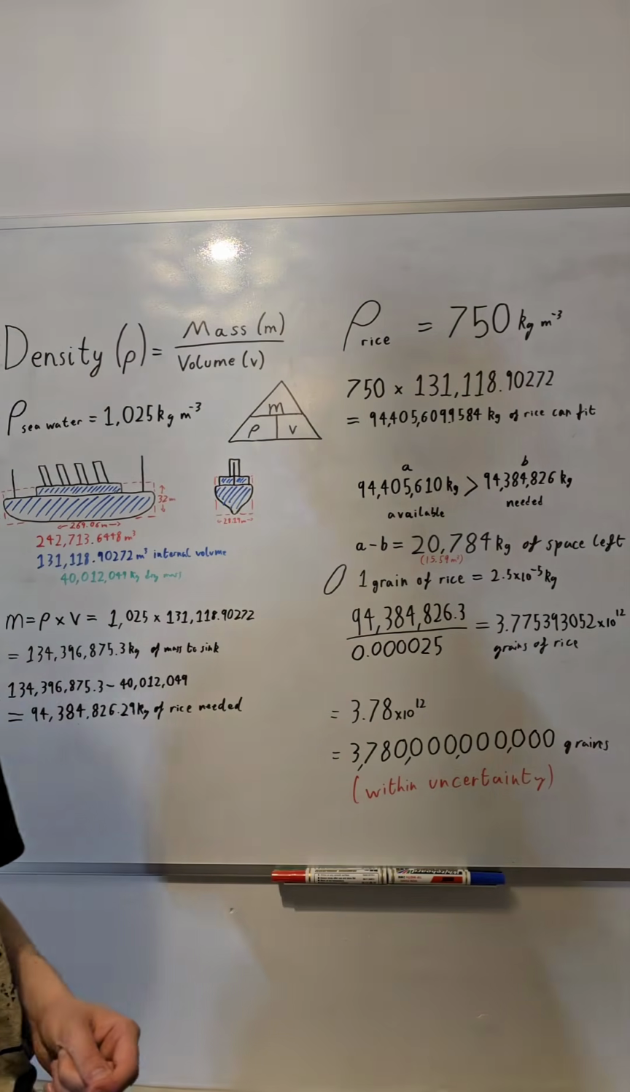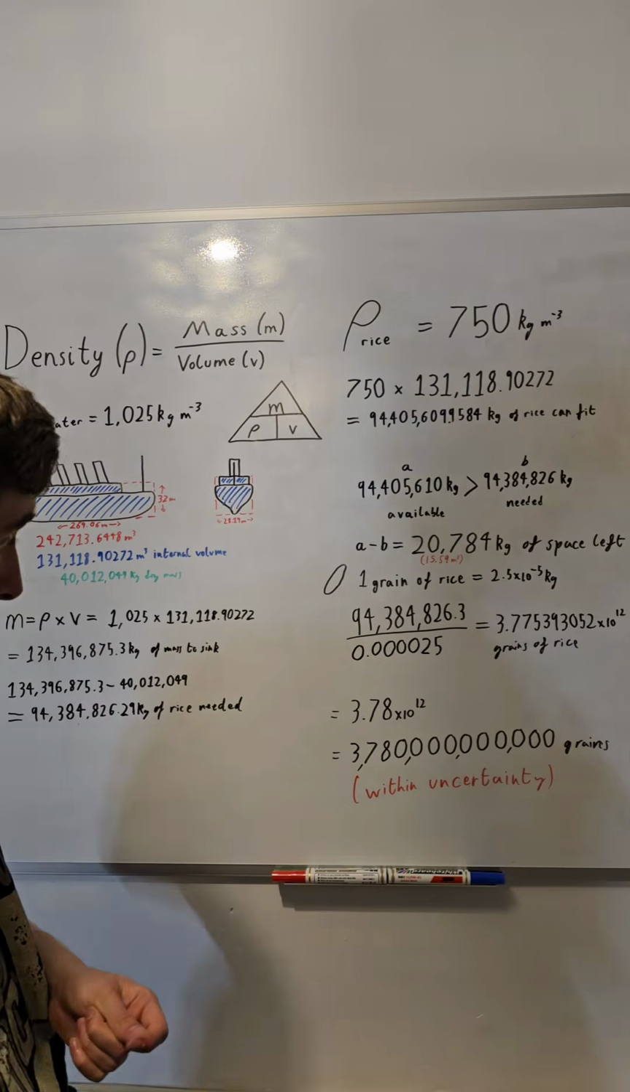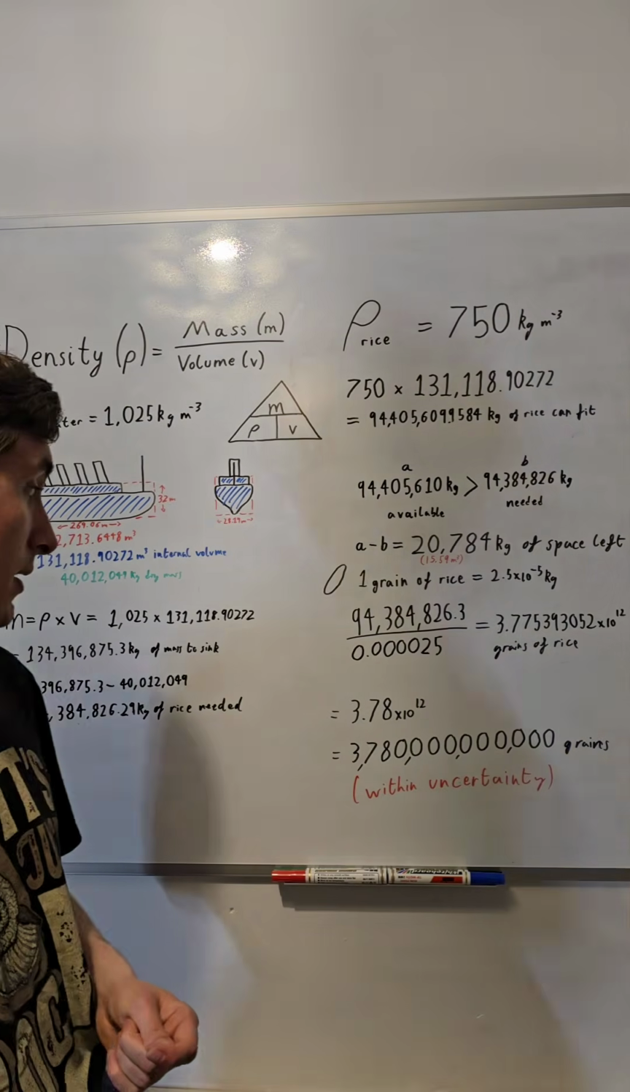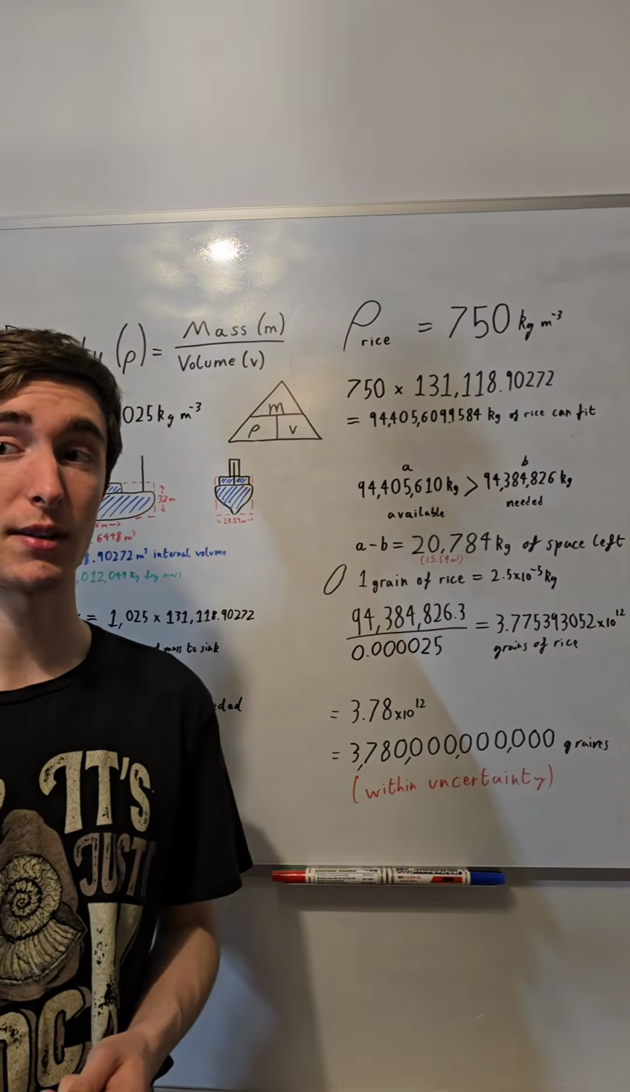In fact, it is about 3.78 trillion, I think that is. Yes, that is trillion. 3.78 trillion grains of rice. That's a lot of rice puddings.